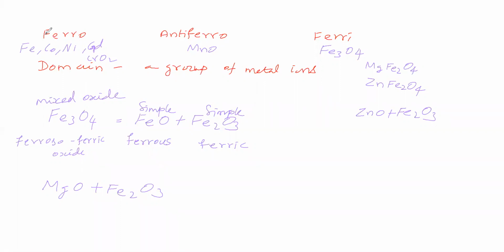So, for explaining ferromagnetism, antiferromagnetism and ferrimagnetism, we are using the word called domain. A domain means a group of metal ions. Now we are considering the domain. This domain is having a magnetic moment. It is nothing but a group of metal ions, that's all, and this domain is having a magnetic moment.